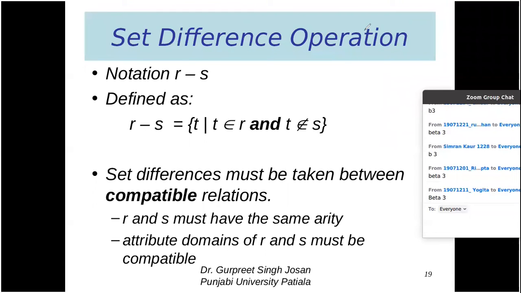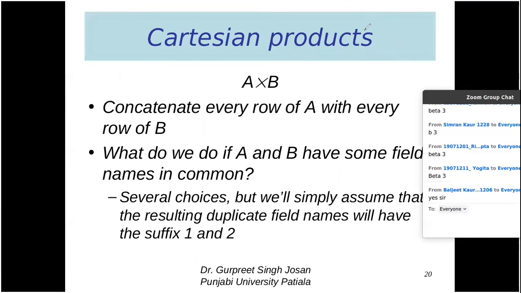So notation R minus S is defined as tuple T such that T belongs to R, and it is an AND operation, not OR operation, and T does not belong to S. See, set difference must be taken between compatible relations. R and S must have the same arity, and attribute domains of R and S must be compatible. So they must be union compatible, only then this operation can be performed.